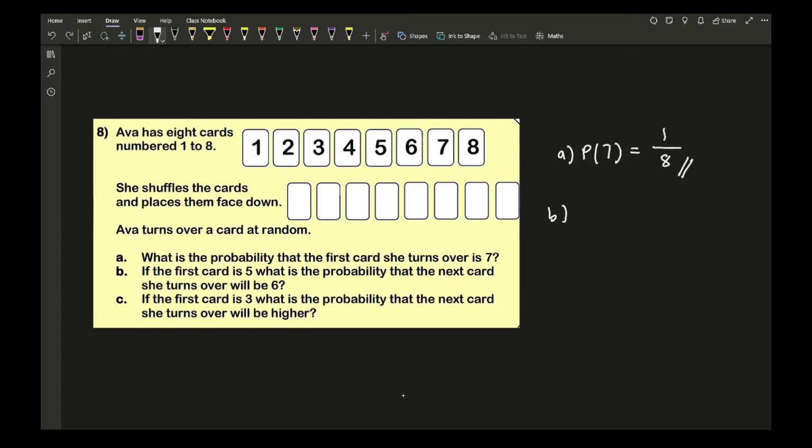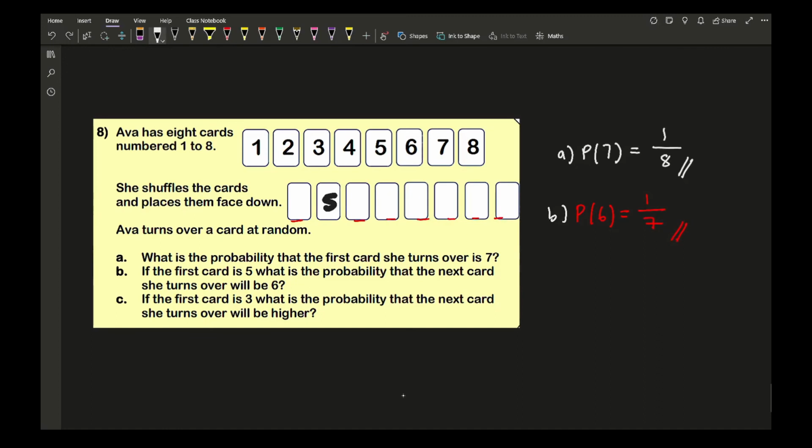Then for B, it says, if the first card is 5, what is the probability that the next card she turns over is going to be a 6? Well, if I just write down a 5 in one of the cards, how many cards have I got left? How many 6s are there? The probability of getting a 6 is therefore going to be 1 out of how many cards I've got left, which is 1, 2, 3, 4, 5, 6, 7. So it's going to be 1 out of 7.